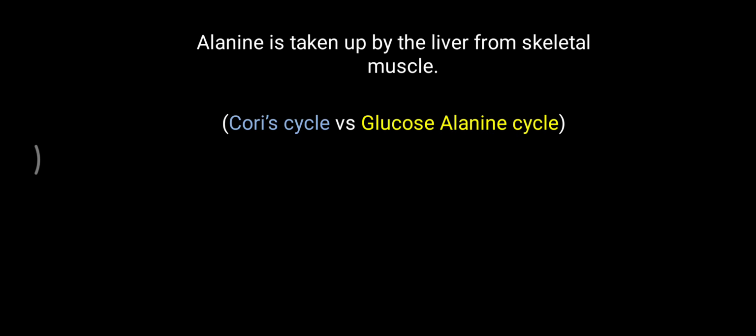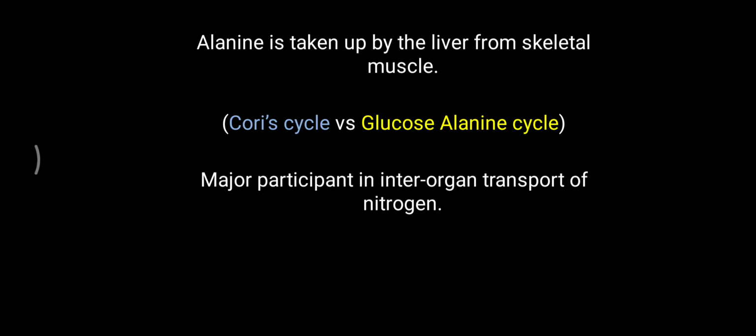But during strenuous exercise or anaerobic exercise, what happens is that lactate is generated and diverted to the liver, and lactate to glucose formation is called the Cori cycle. That is quite different. So for alanine, you have to remember the glucose alanine cycle. This alanine is also a major participant in inter-organ transportation of nitrogen. Mostly from the muscle to the liver, nitrogen is transported with the help of the amino acid alanine. So that is the most important significance of alanine.